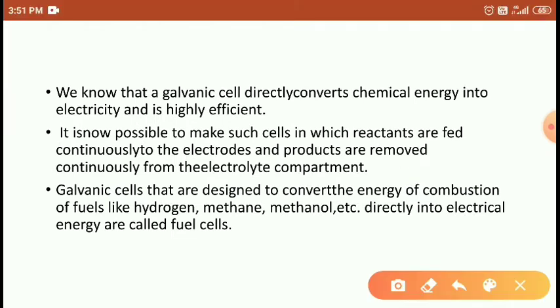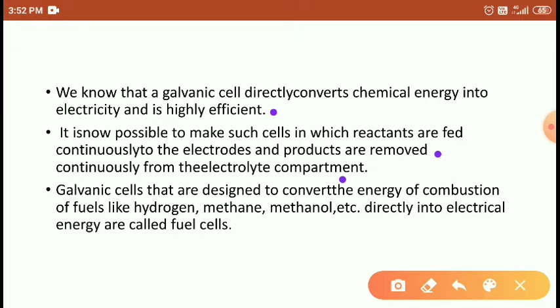We know that the galvanic cell directly converts chemical energy to electric energy, highly efficiently. It is now possible to make such a cell in which the reactants are fed continuously to the electrodes and products are removed continuously from the electrolyte compartment. So in this case, students, what are the reactants?